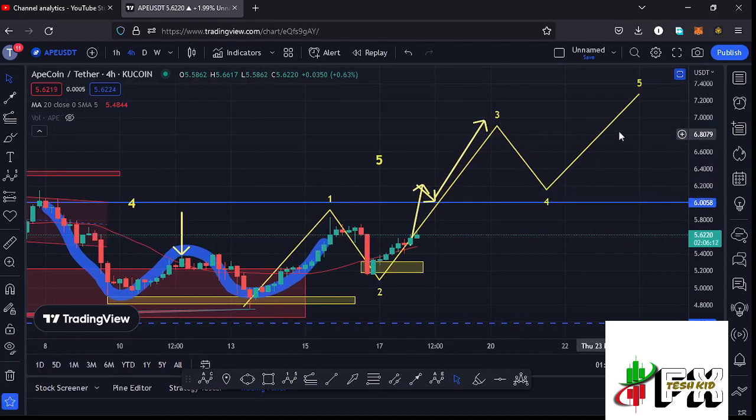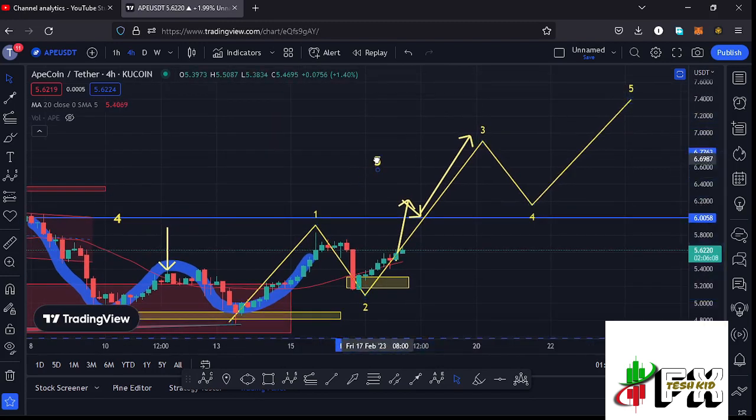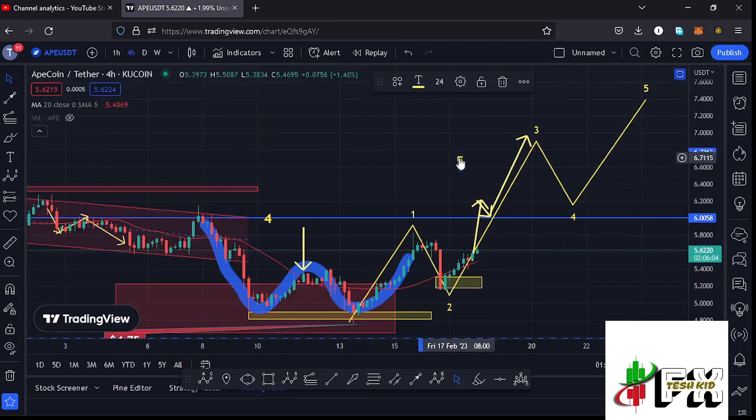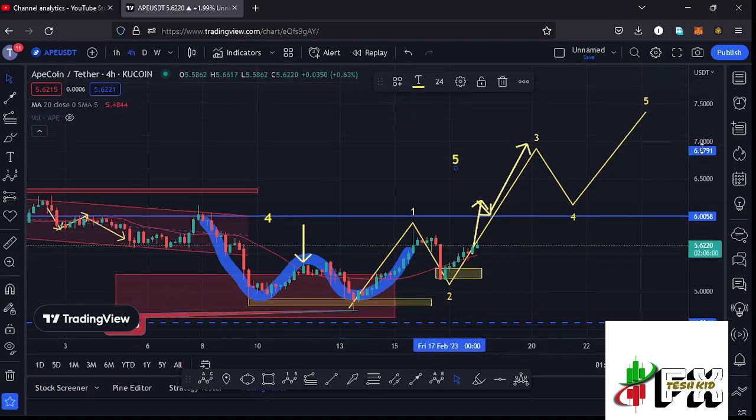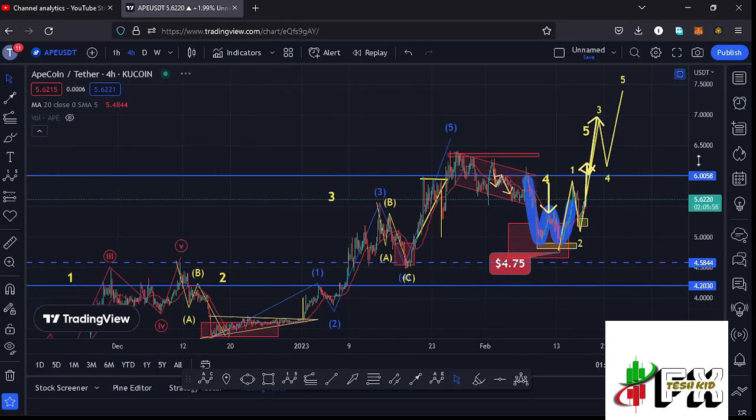And once that happens, then we can expect a corrective structure in the formation of that wave 2, then continue pushing even higher in the formation of that wave 5 to fully maximize our target areas to the upside in the formation of this wave 5. And before I sketch out my minimum target area to the upside in the formation of this wave 5, which I'm expecting to play out on the long-term scenarios, allow me to zoom out and first give you a recap.